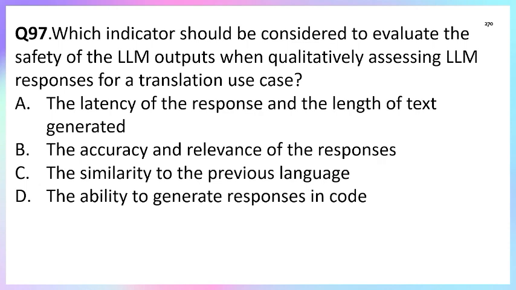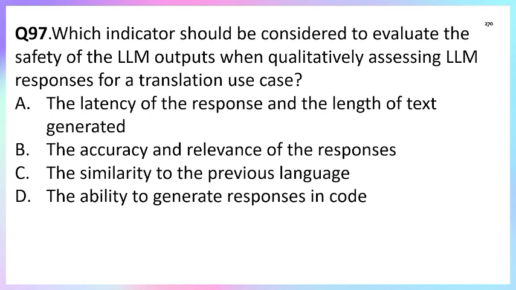So what is the question asking? It asks which indicators we should consider when evaluating the LLM output. Option A is the latency of the response and the length of the text generated. This relates to performance and efficiency, not the safety and quality of the translation.